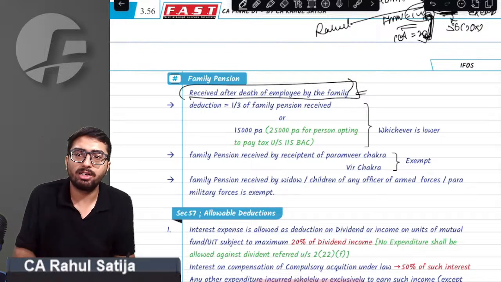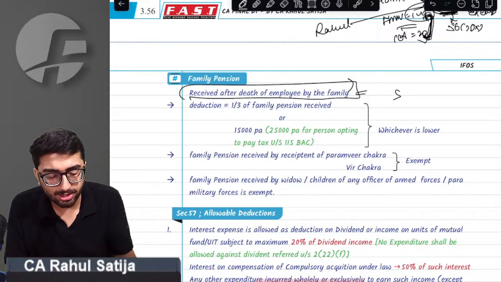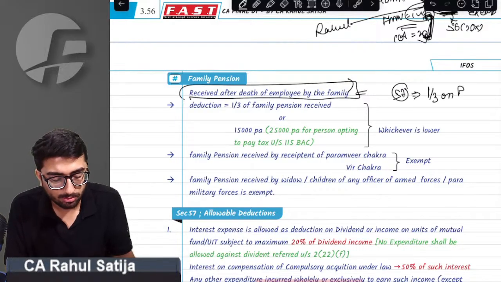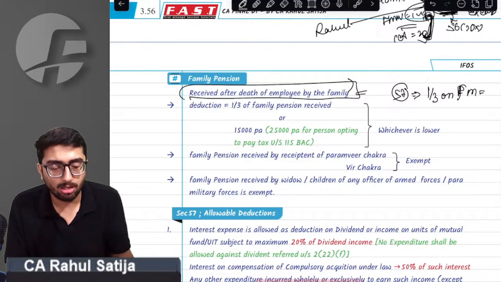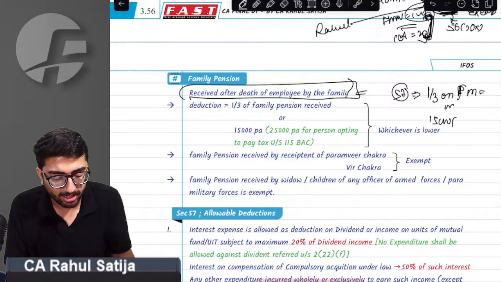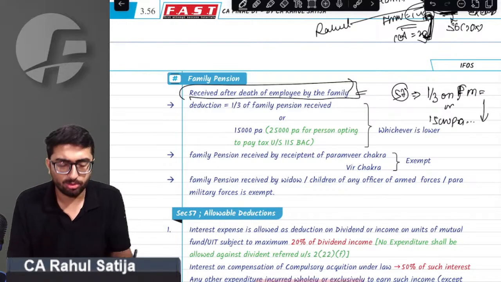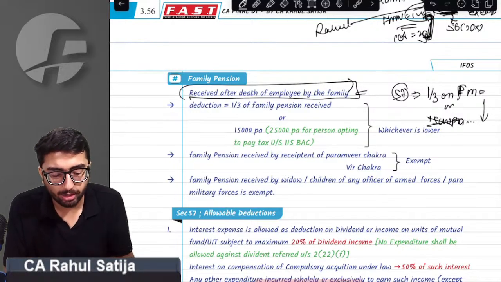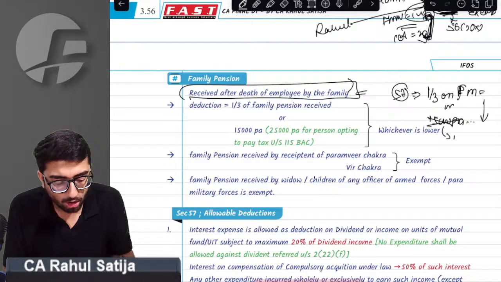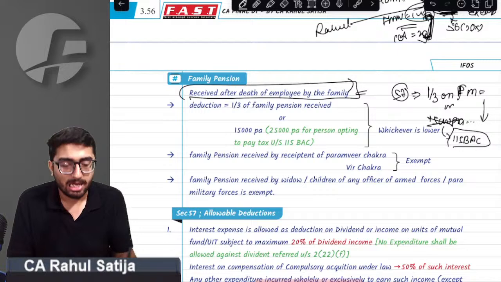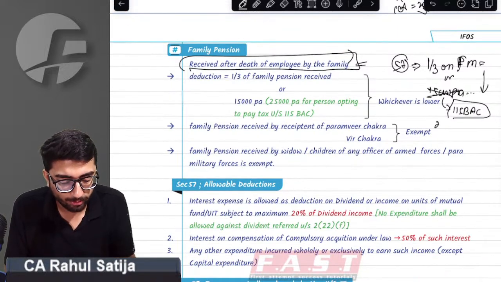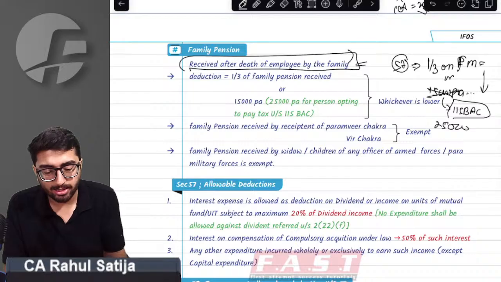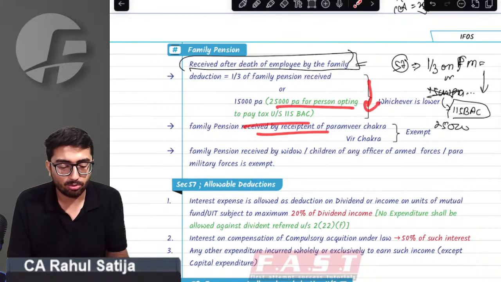Also, against this family pension, a deduction under section 57 is allowed. Sir, what is the deduction? It is one third of the family pension or 15,000 rupees per annum, whichever is lower. But we have to make sure that if the assessee opts for 115BAC, then this 15,000 limit will become 25,000, whichever is lower.